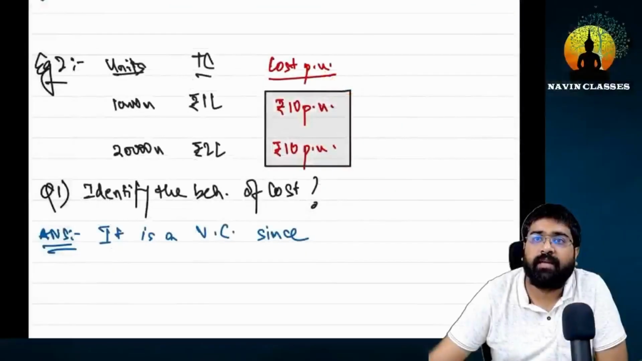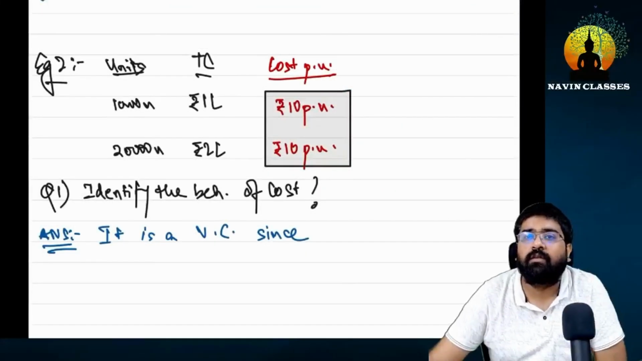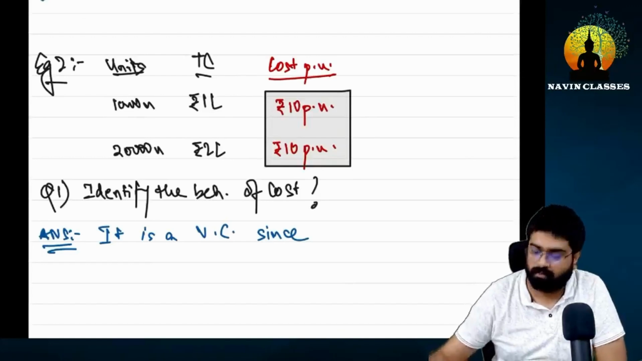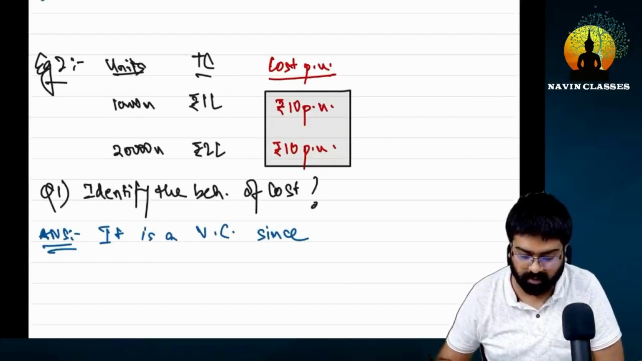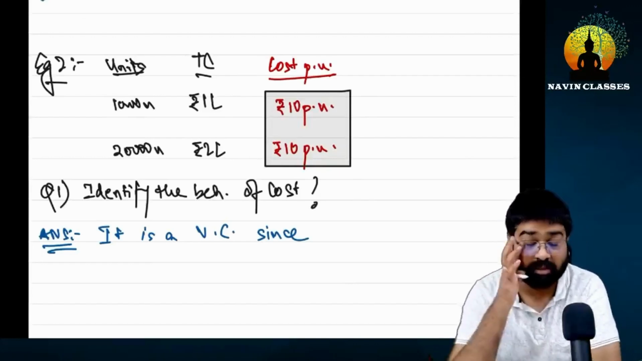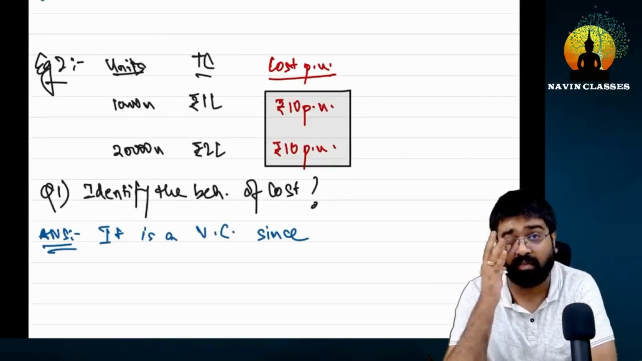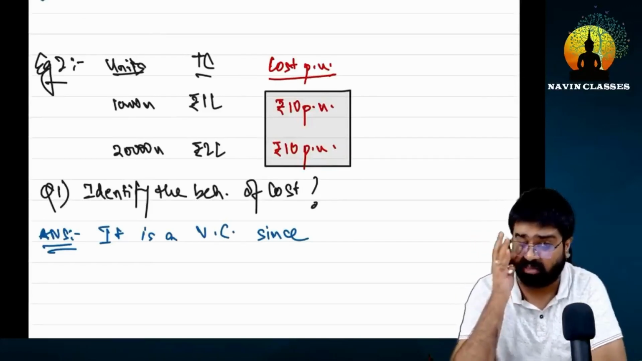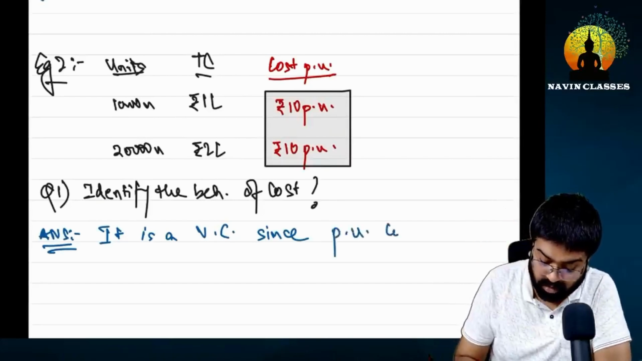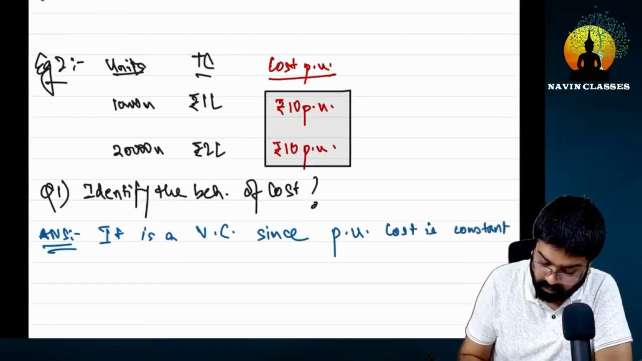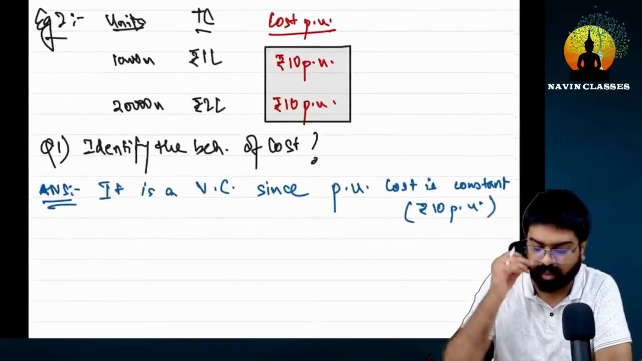Please let me know if this is done. Have you noted it? Very good, everybody. Very well done. It is a variable cost. Since, now tell me further, what will be the reason? The per unit cost is constant. So all of you write here, since the per unit cost is constant, rupees 10 per unit, in both places it's 10.